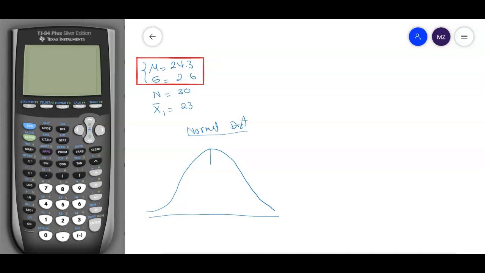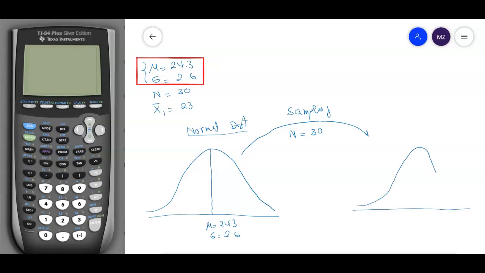This normal distribution has the mean equal to 24.3 and sigma equal to 2.6. Now what we're going to do is take a sample of size n equal to 30. We're going to take every 30, compute their average, and then build up another histogram. Here the central limit theorem comes into play.